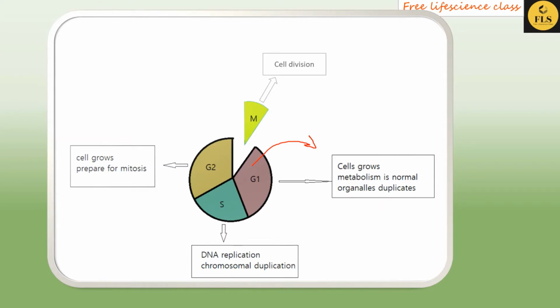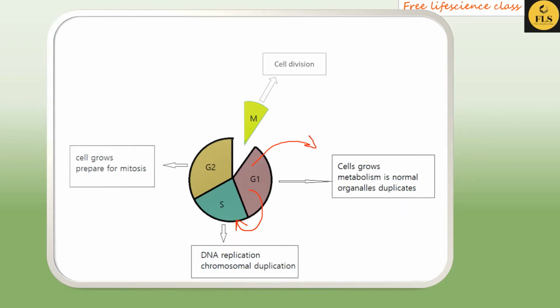Metabolism is normal, but the contents inside a cell, like organelles, duplicate and everything inside the cell begins to double. Next, moving to the S phase. After growing, the cell enters the S phase. Here DNA replication and chromosomal duplication happen, hence the name S phase, the synthesis phase, where DNA synthesis is taking place.